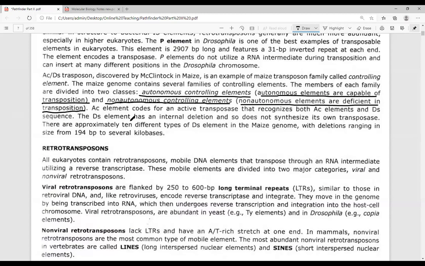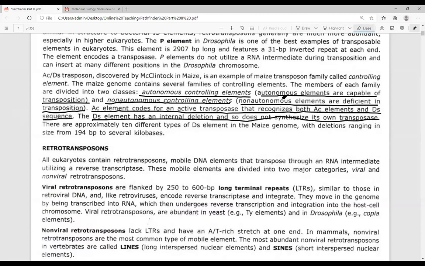They cannot transpose. And these autonomously transposable elements are called as AC elements, code for an active transposase that recognize both AC element and the DC sequences. The DC elements has an internal deletion, so do not synthesize their own transposase.